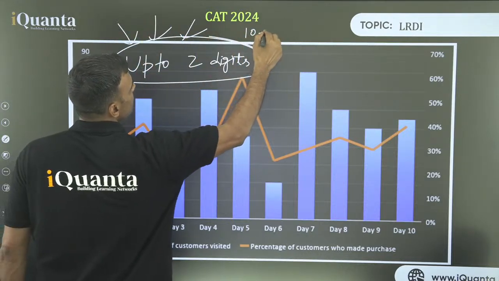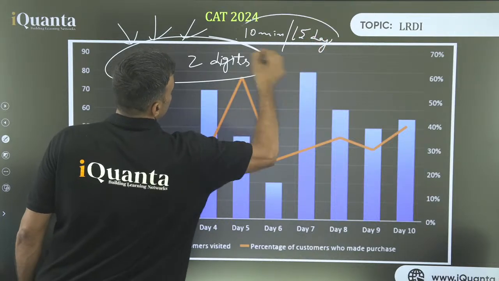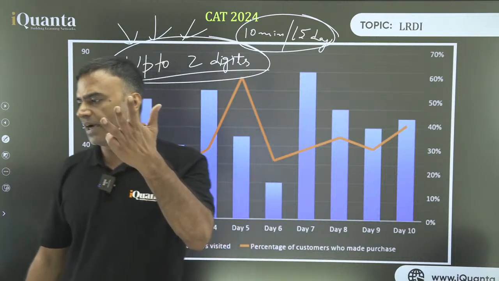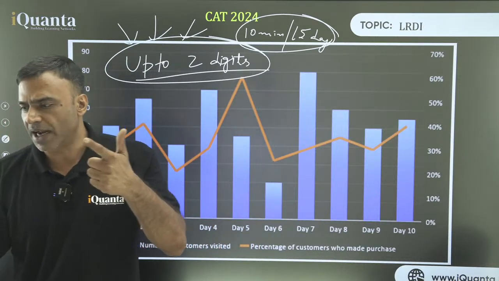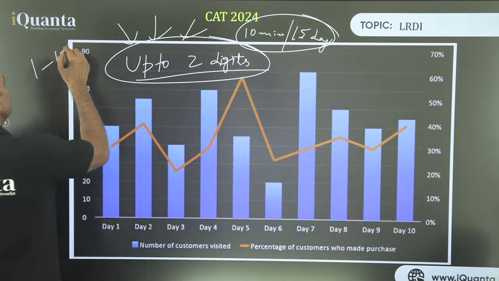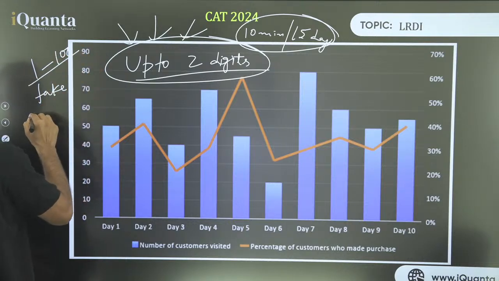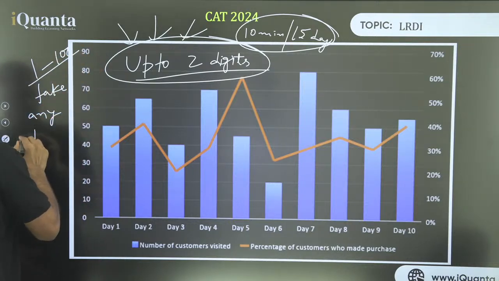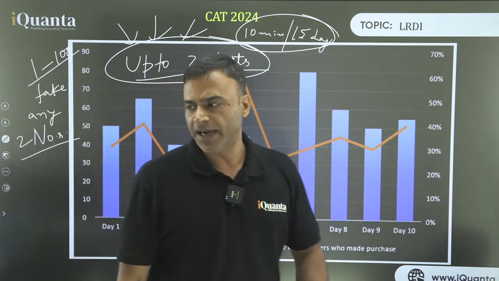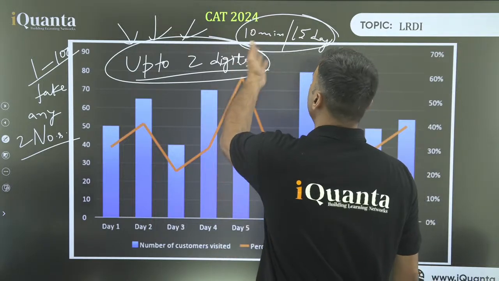10 minutes every day for 15 days. If you do that, what you have to do is take any 2 numbers of 2 digits, add them, subtract them, multiply them, divide them. Take any 2 numbers from 1 to 100. Any 2 numbers. Add them, subtract them, multiply them, divide them. Just do that calculation for 10 minutes every day for 15 days.